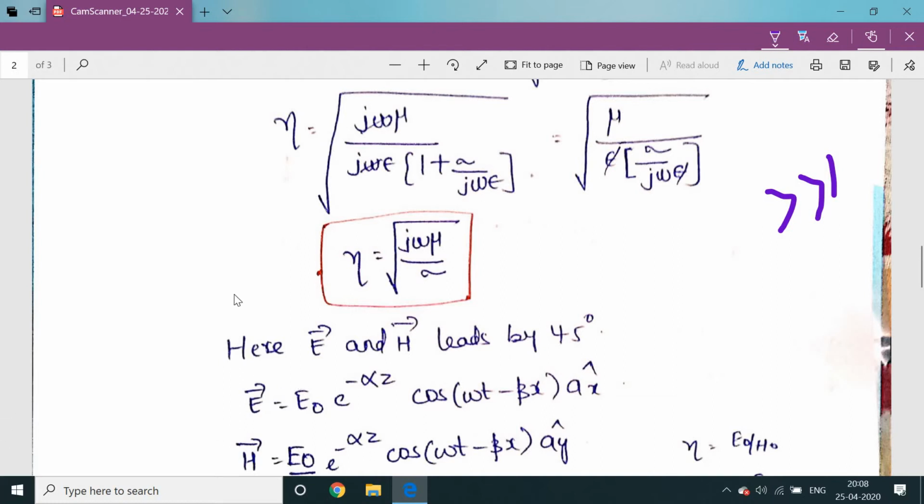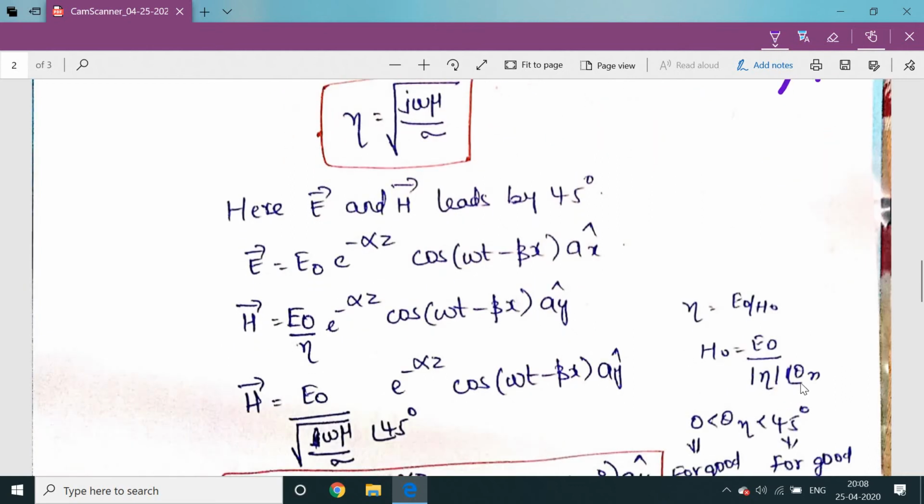So here E leads H by 45 degrees, because eta is also a complex quantity and will have a magnitude and an angle. So eta is equal to the modulus of eta and angle theta n. We know the equation for E is E naught e power minus alpha z cos(omega t minus beta z) ax, and H is H naught e power minus alpha z cos(omega t minus beta z) ay.